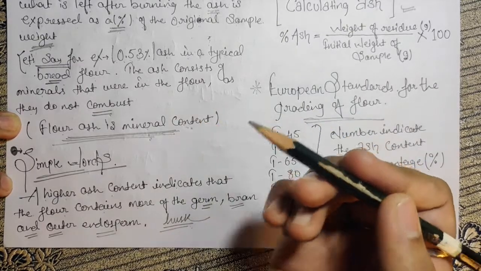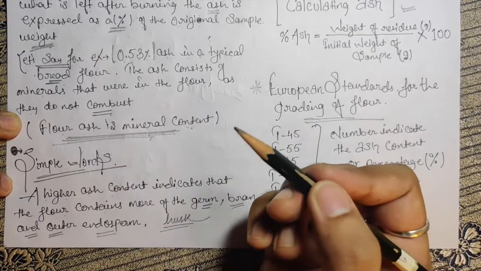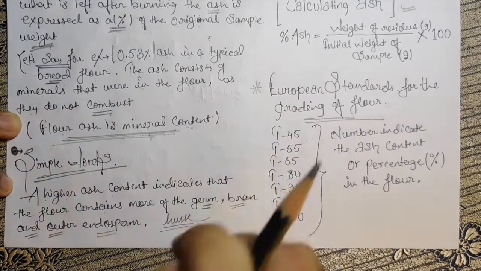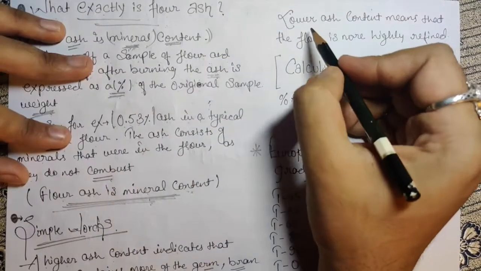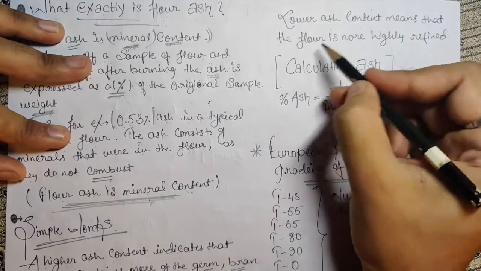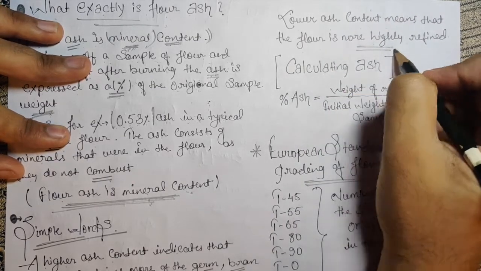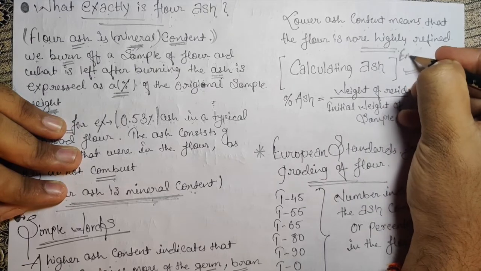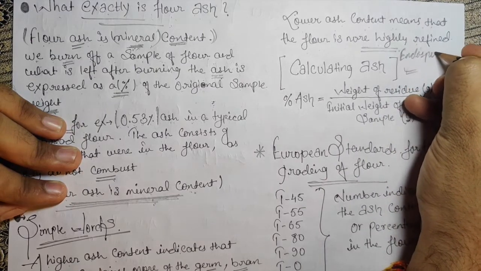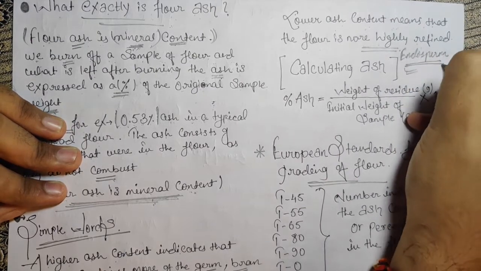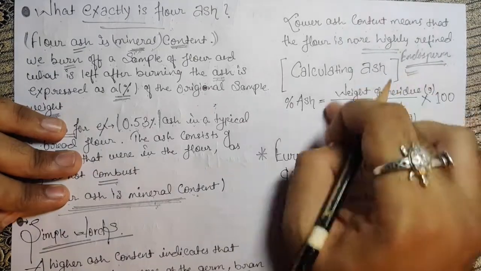The overall result of the product will be darker because of the ash. Clear with this? Lower ash content means the flour is more highly refined, meaning more of the endosperm.